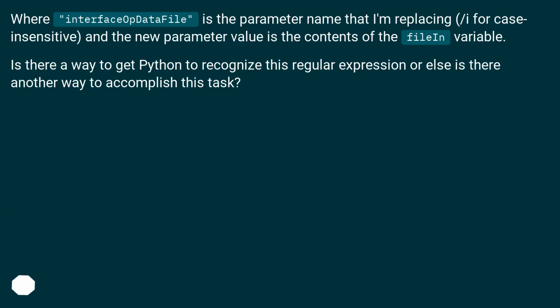Where interface EF data file is the parameter name that I'm replacing, /i for case insensitive, and the new parameter value is the contents of the filing variable. Is there a way to get Python to recognize this regular expression, or else is there another way to accomplish this task?